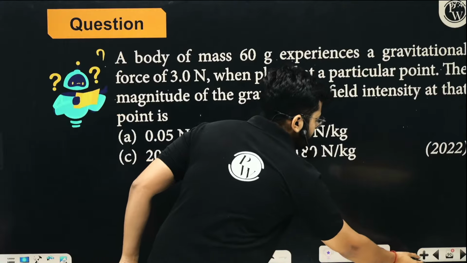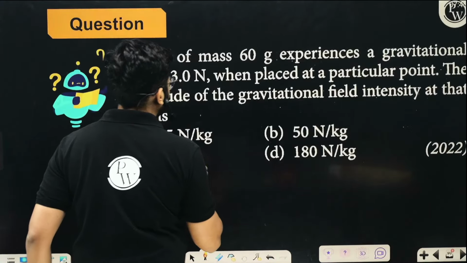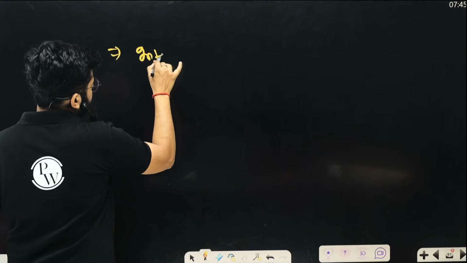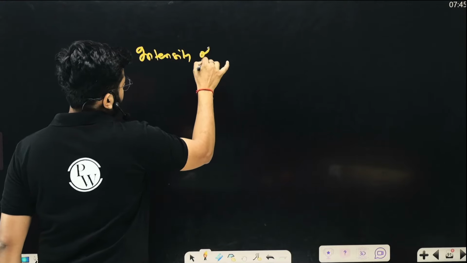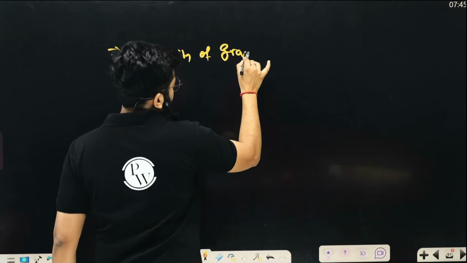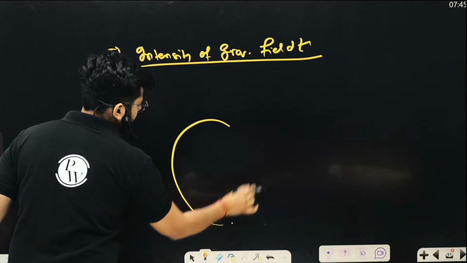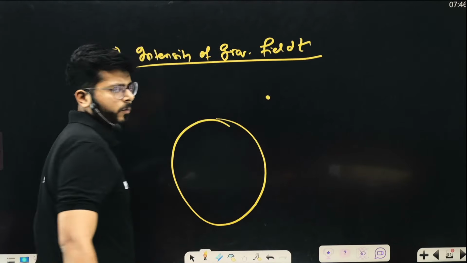First of all, tell me, what is the gravitational field intensity? What is the intensity of gravitational field? Gravitational field. What do you understand by that? This is our planet. What is the gravitational field intensity over here?